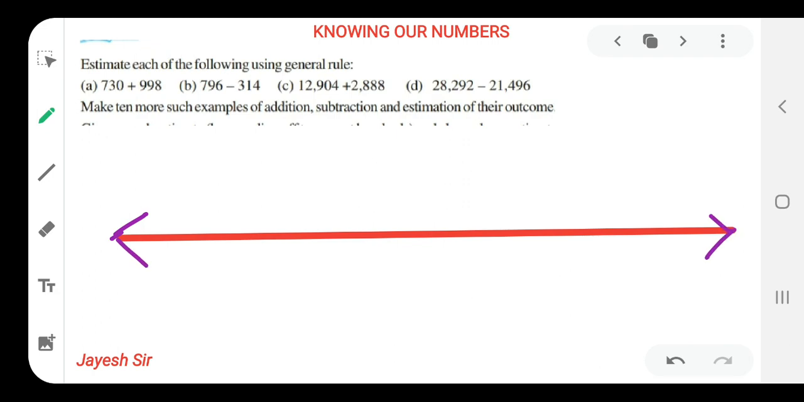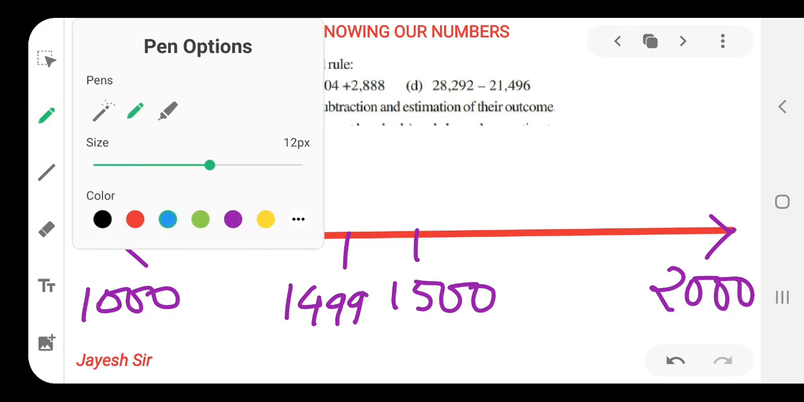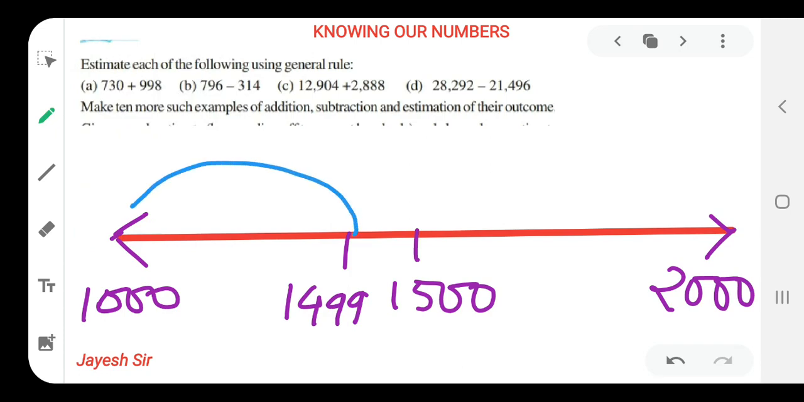Now for thousands, suppose here it is 1000 and here it is 2000. We need to estimate it. Friends, 1500 comes in between 1000 and 2000. Now what are we supposed to do? If the value lies between 1000 and 1499, they all should be rounded off to 1000. I hope you all are getting it.